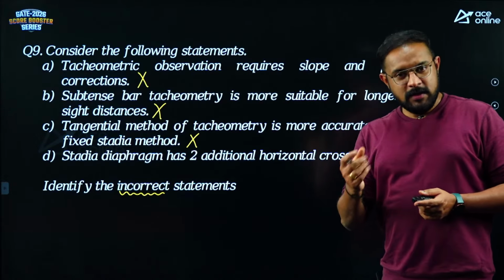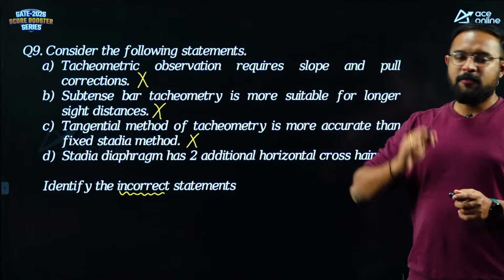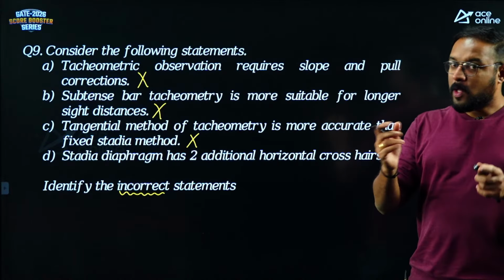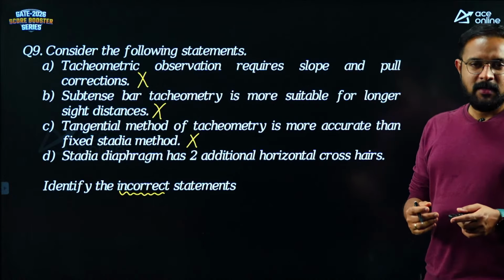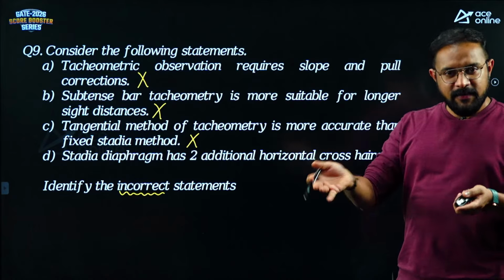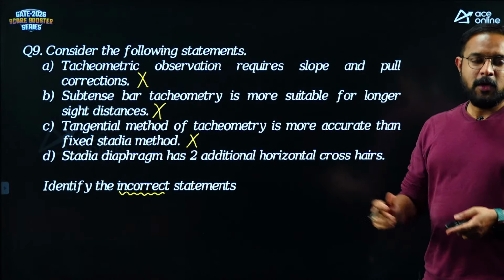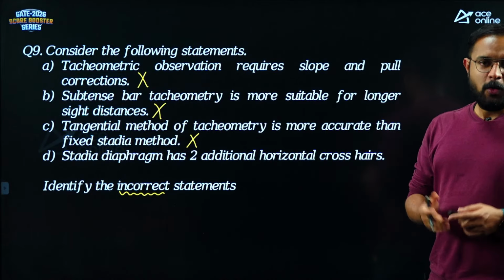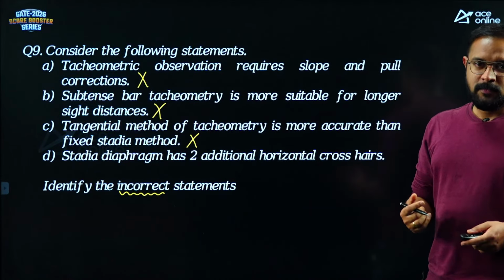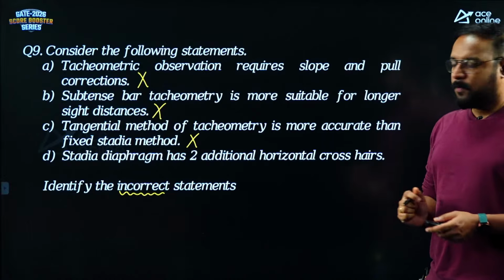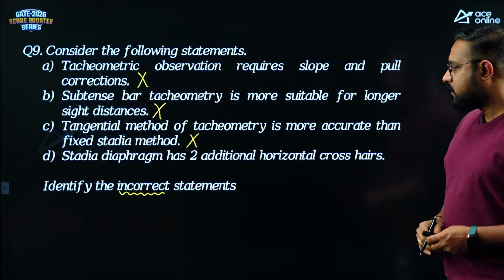But when it comes to the stadia method, even though the field conditions remain the same, I'll have to take observation towards my leveling staff only once. So there is less chance of the instrument getting disturbed. After taking the observation, even if the instrument gets disturbed, there is no problem, because my work is completed. Only one observation is required, but in the tangential method, you have to observe 2 times. Therefore, it is a slow method also. So no, the fixed stadia method is the most accurate method.